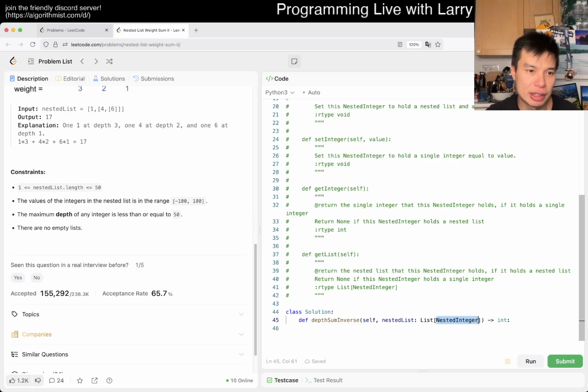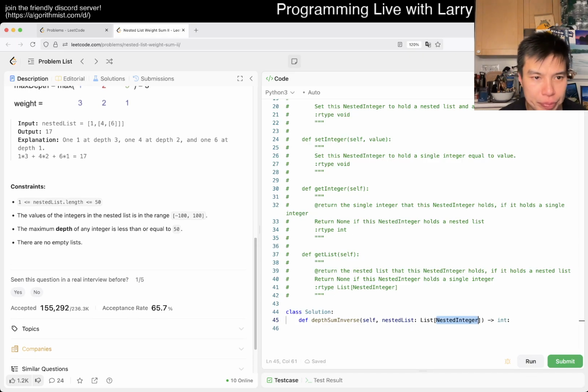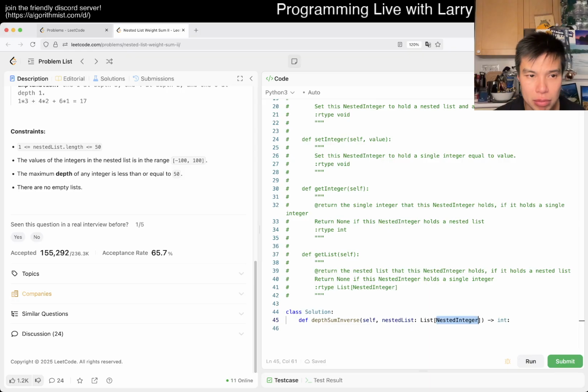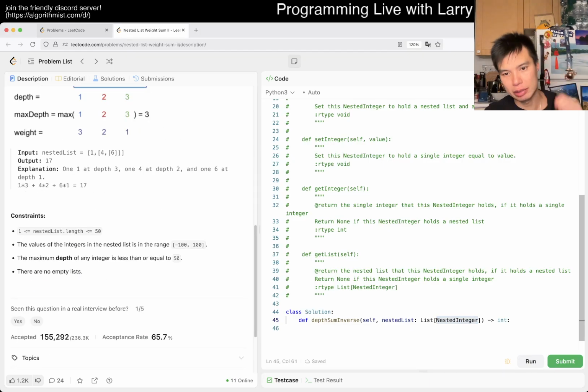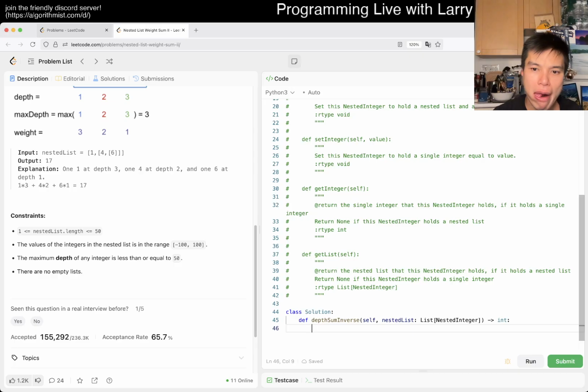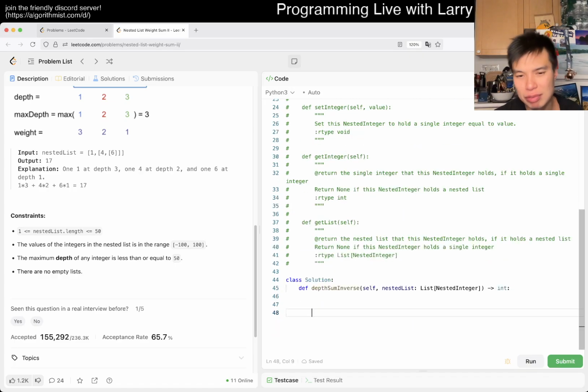I guess first of all, let's get the number of lists. Oh, sorry, the depth. Or we could just do it in one pass actually, right? Or not necessarily one pass because you have to do a second pass, but the one pass just gets everything we need, right? So maybe we just do it recursively.